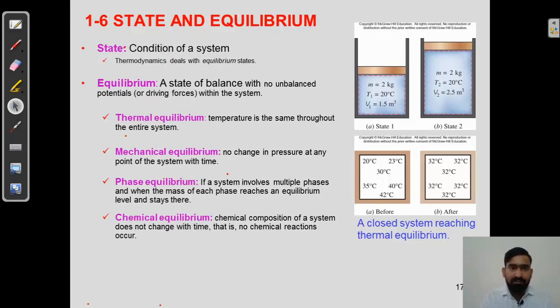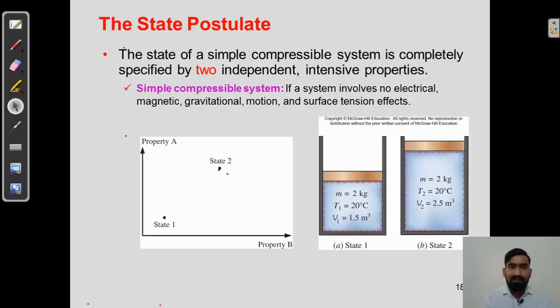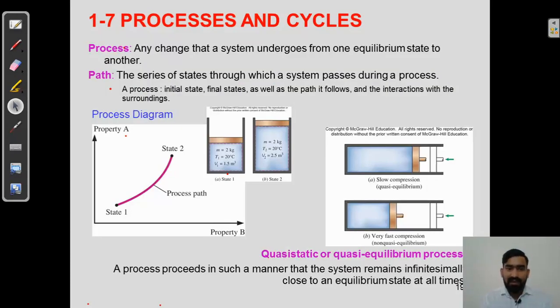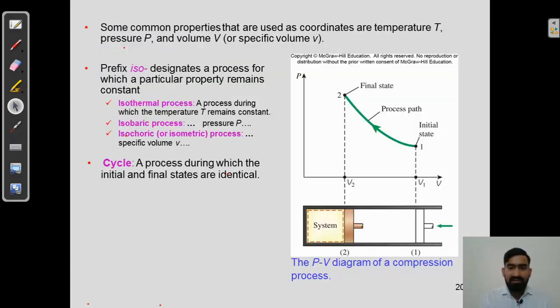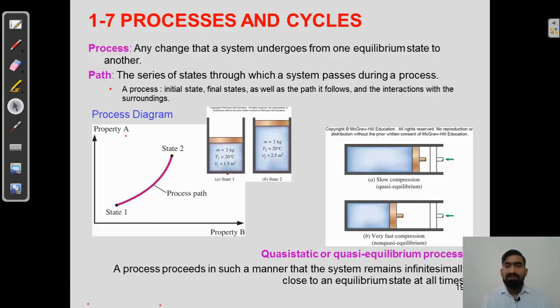One of the most important things we have seen is state and equilibrium. What is state? State is the condition of a system. What is equilibrium in thermodynamics? There are kinds of equilibrium: thermal equilibrium, mechanical equilibrium, phase equilibrium, and chemical equilibrium. And we have seen the state postulate, where we described that the state of a simple compressible system is completely specified by two independent intensive properties. We will continue our lecture from this point, that is, processes and cycles.